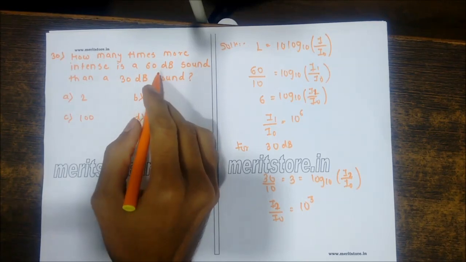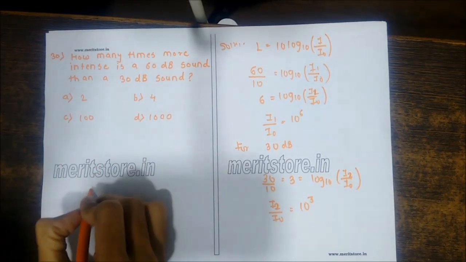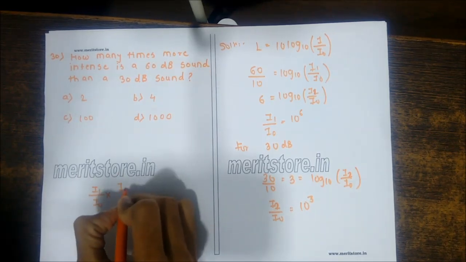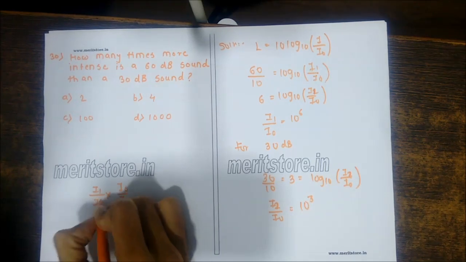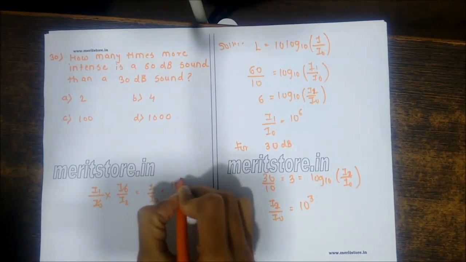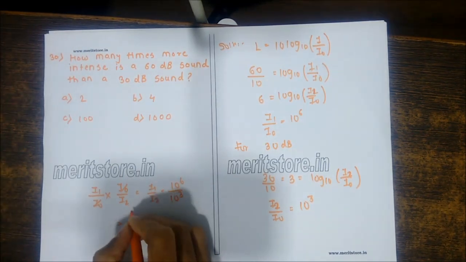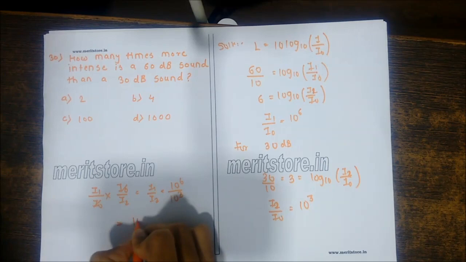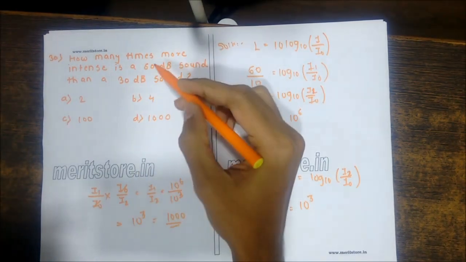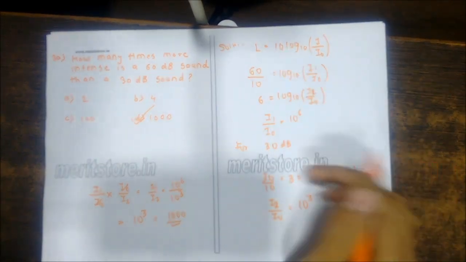So we take the ratio of the two intensities, that is I1 upon I0 multiplied by I0 upon I2. We get I1 upon I2. I1 is 10 to the power 6, I2 is 10 to the power 3. So the ratio between them is 10 to the power 3, that is 1000. So the 60 decibel sound has 1000 times more intensity than the 30 decibel sound.